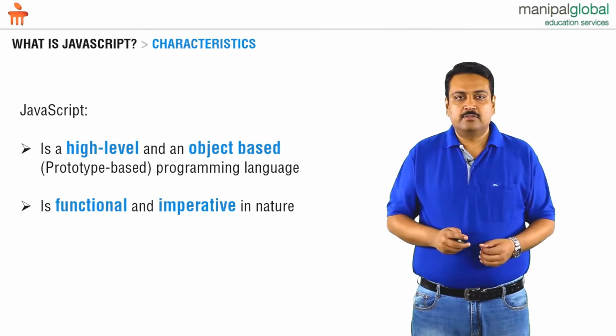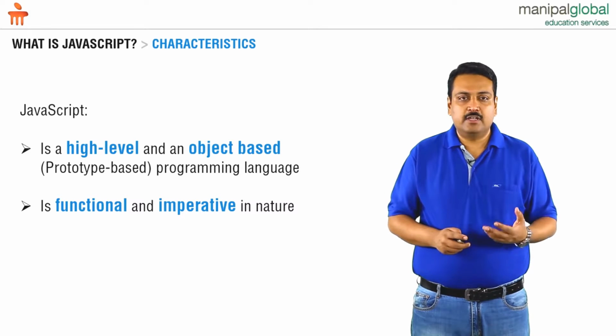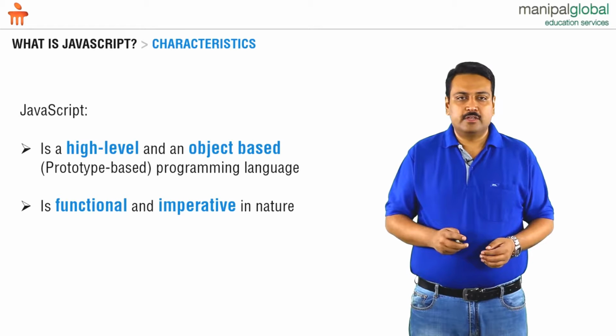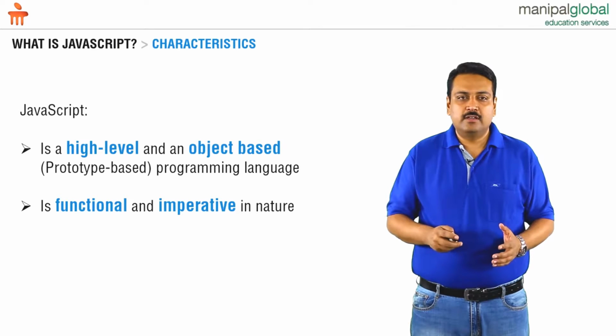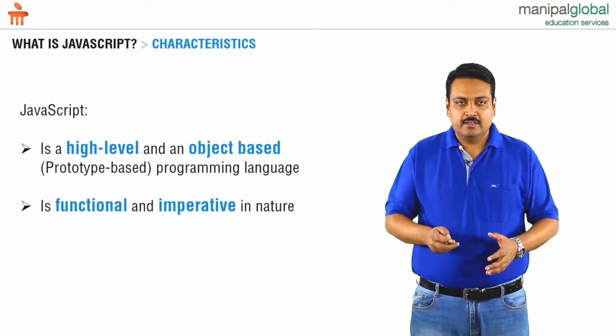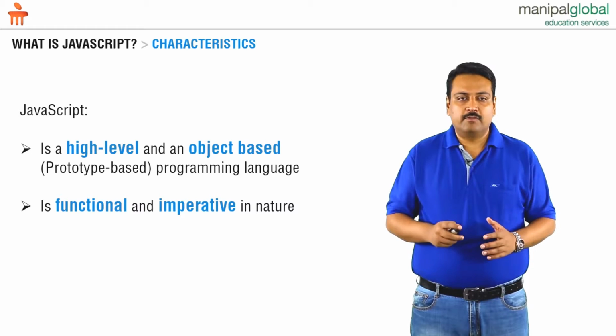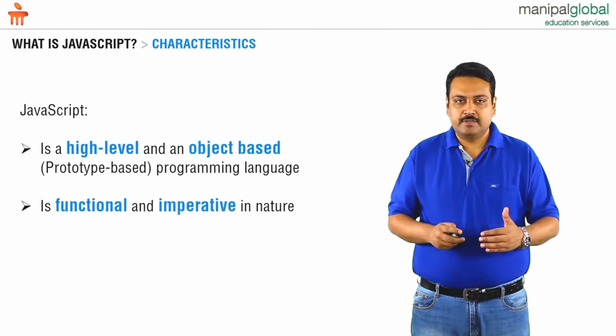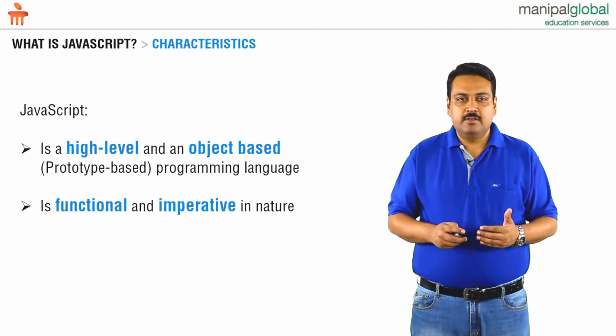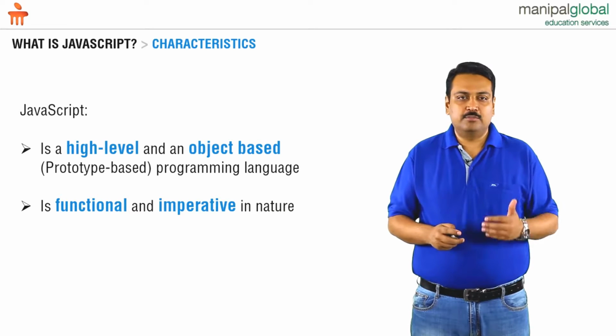Another aspect of JavaScript is that it is functional and imperative in nature. When we say functional, it would mean to say that JavaScript has support for functions, and functions that are there within JavaScript are a first class concept, in the sense that we can hold a function in a object.